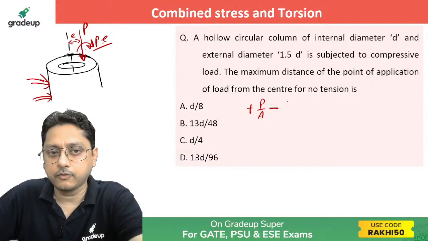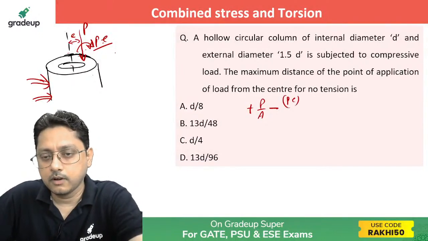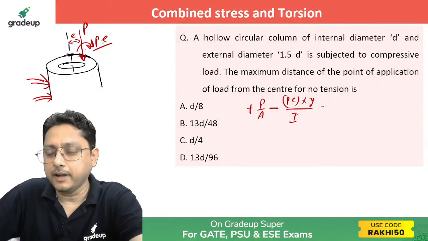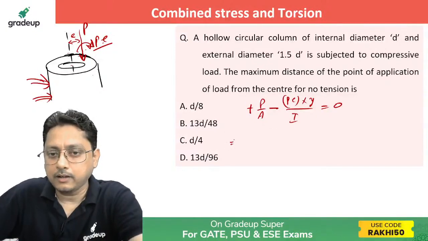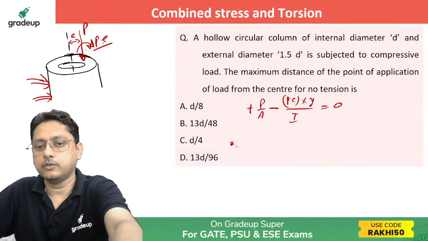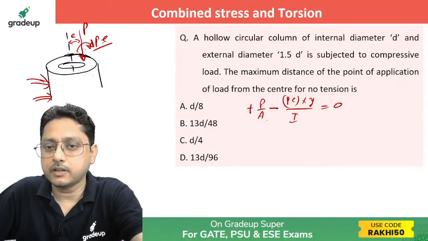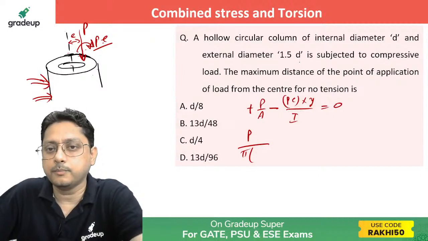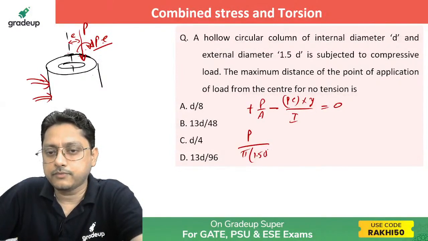That is nothing but My by I, isn't it? So My by I, that is Pe into y, the maximum fiber distance. That's all. It must be equal to 0. So do that here. P is not given. P divided by area, and P we just take common, no need to carry it over, it will go away. Or should I write it down once at least? Then area is what? Area is pi by 4 times d outer squared minus d inner squared. D outer is how much? That is 1.5 d.